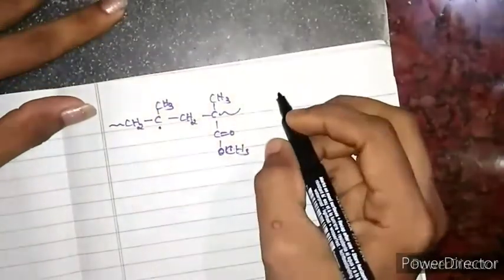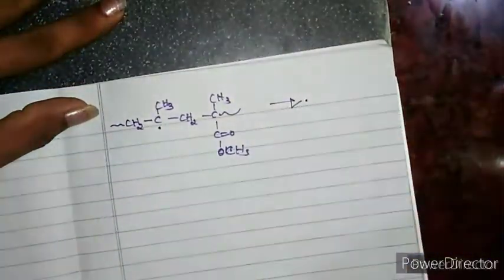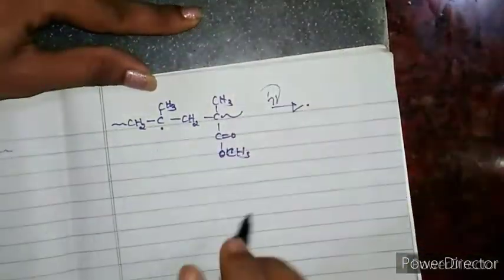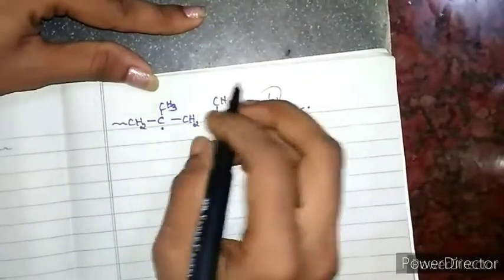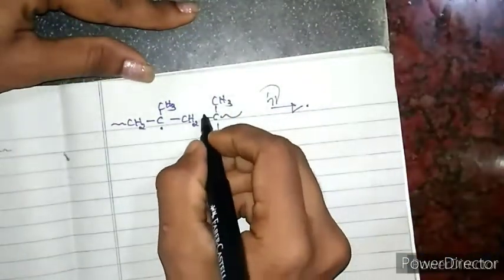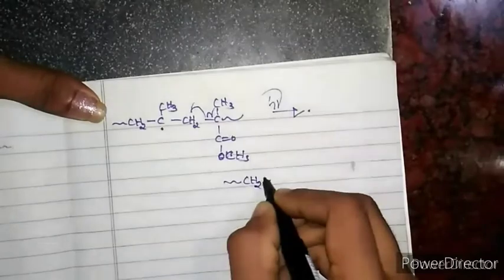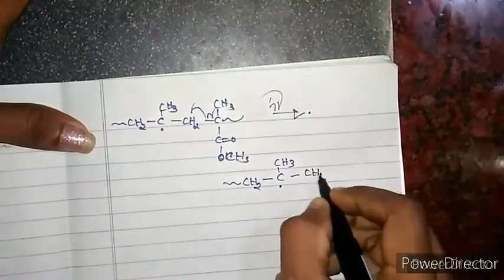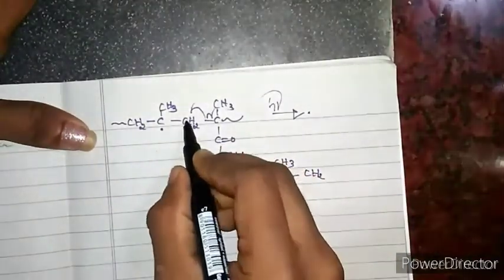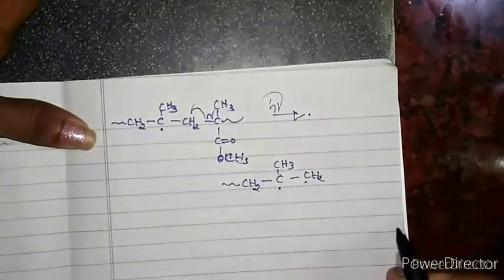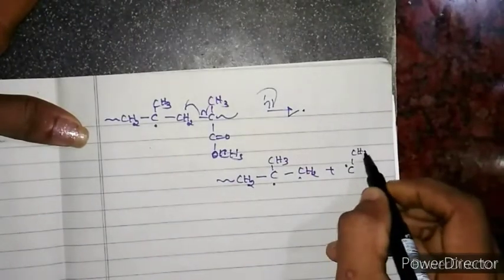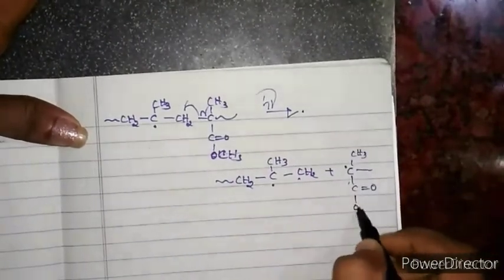Now here what happened is that this bond will cleave. This is anyhow UV radiation. We know during UV radiation this bond cleaves homolytically like this. Now you will have CH2, C, CH3, with a free radical over this carbon, and the bond cleaves homolytically, that is why this carbon also has a free radical, C, CH3, C double bond O, OCH3.